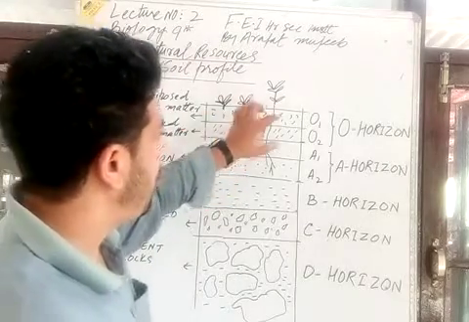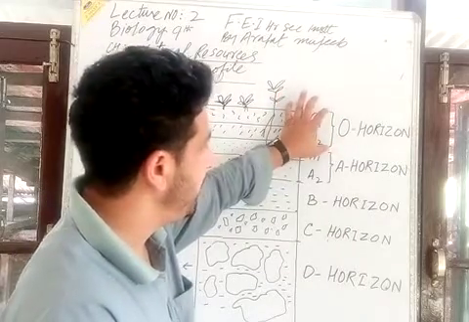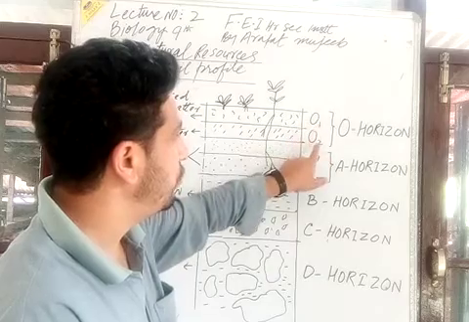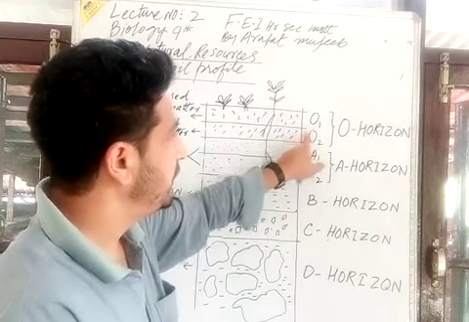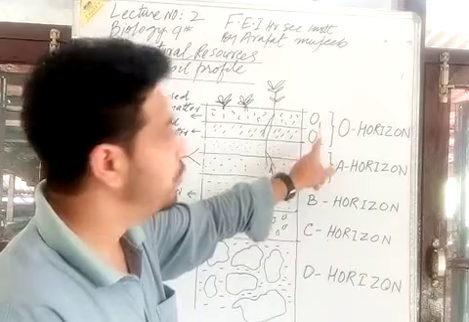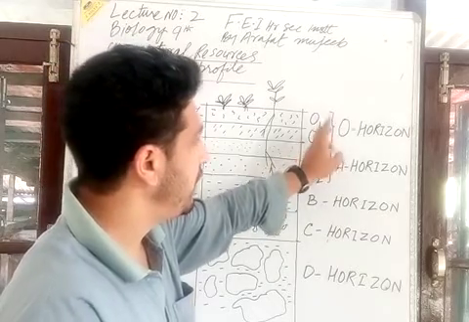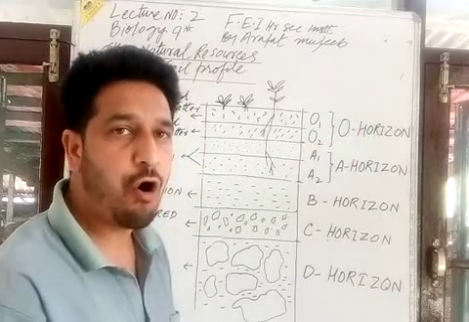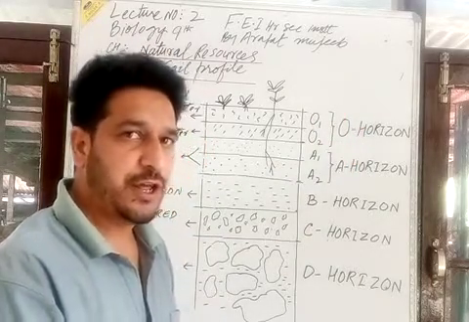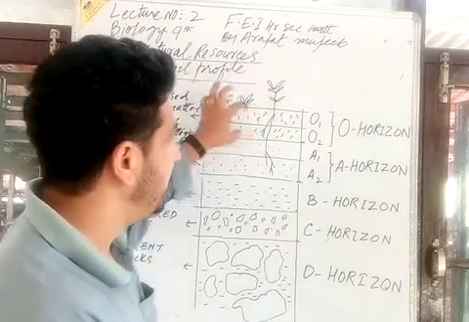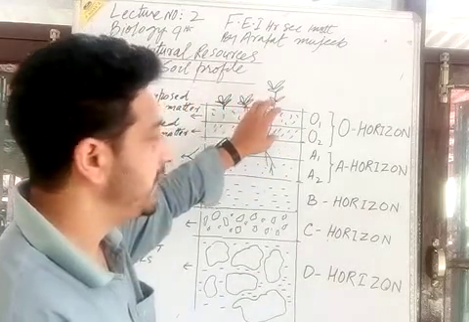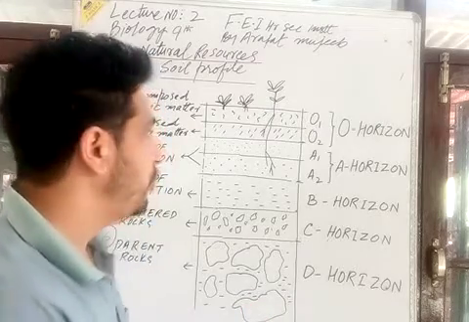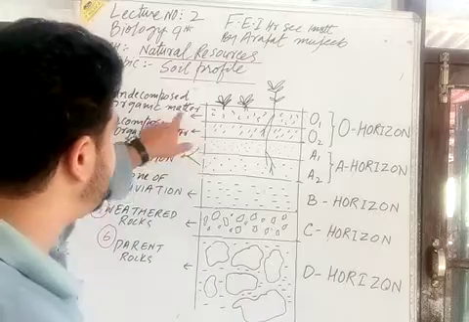Here it is the O horizon. It consists of O1 and O2 horizontal layers, and the combination of O1 and O2 is collectively known as the O horizon. Sometimes it is also known as the organic horizon. In this horizontal layer of the soil profile there is a much greater presence of organic matter, which I have shown in the diagram.